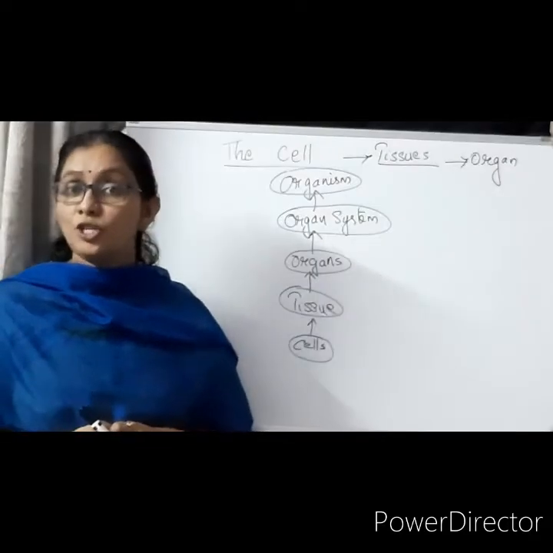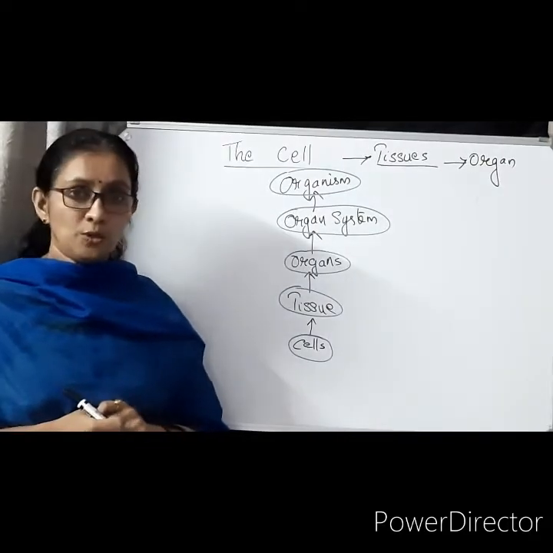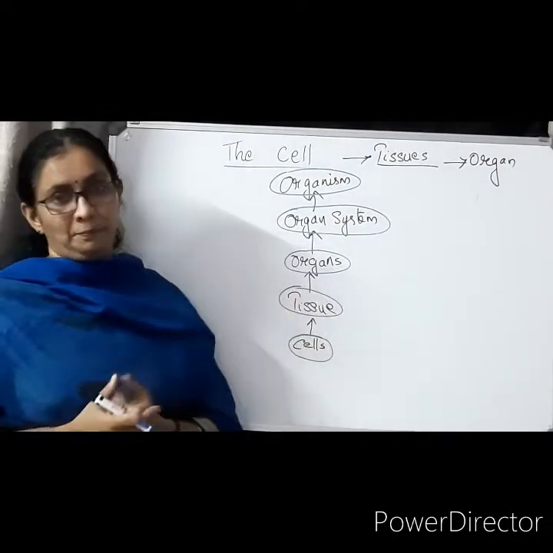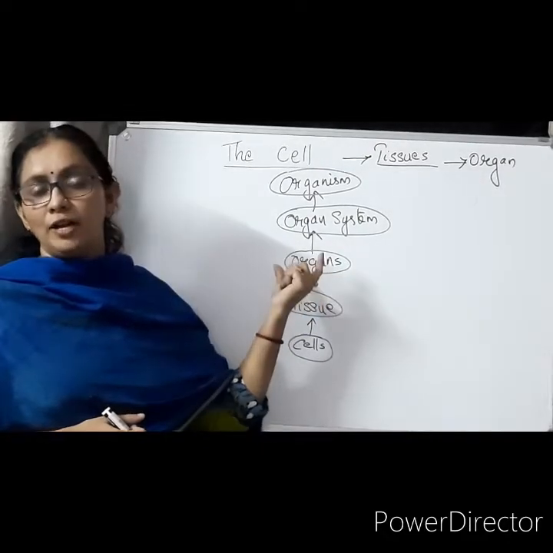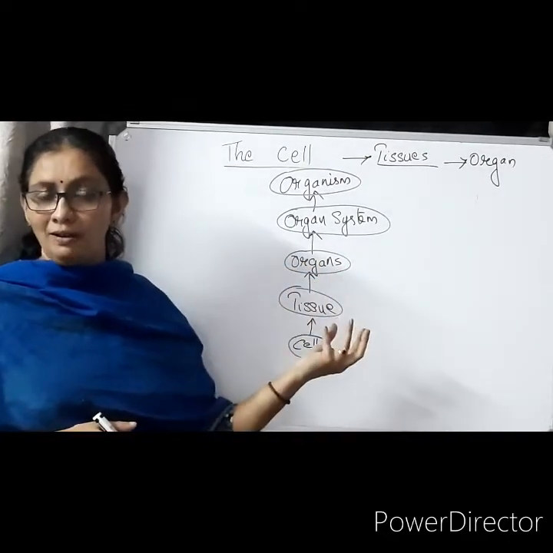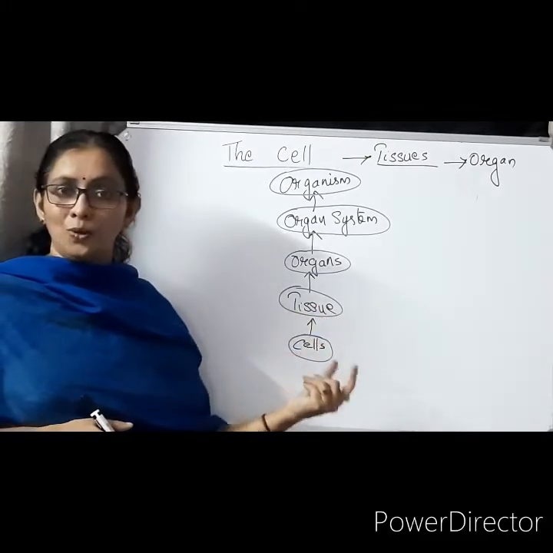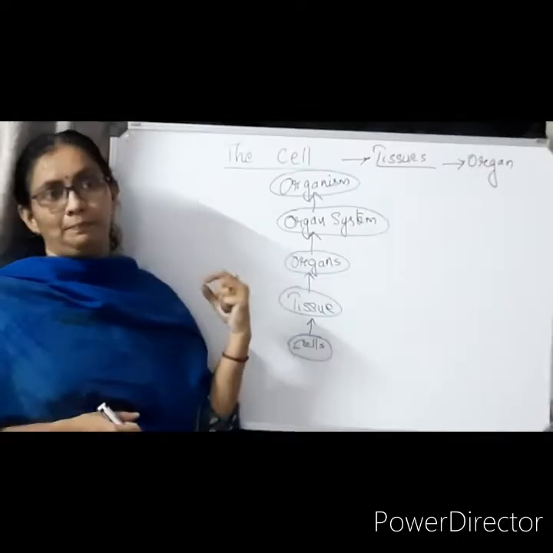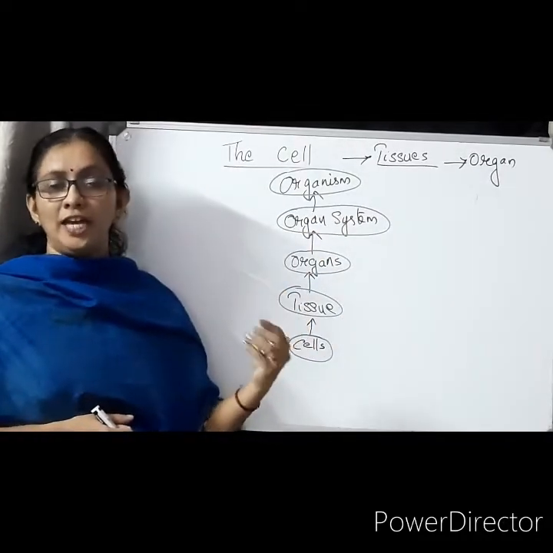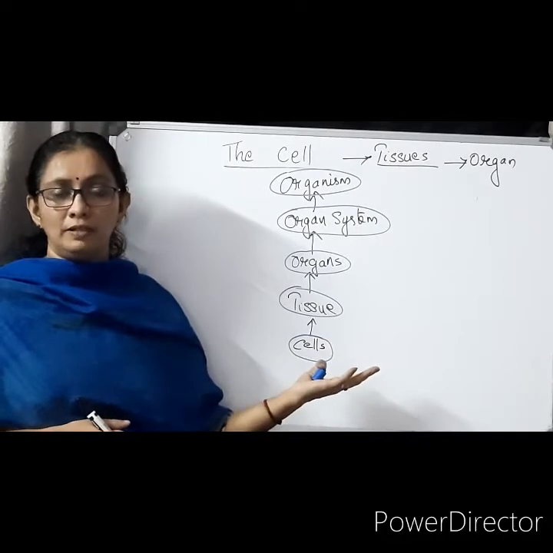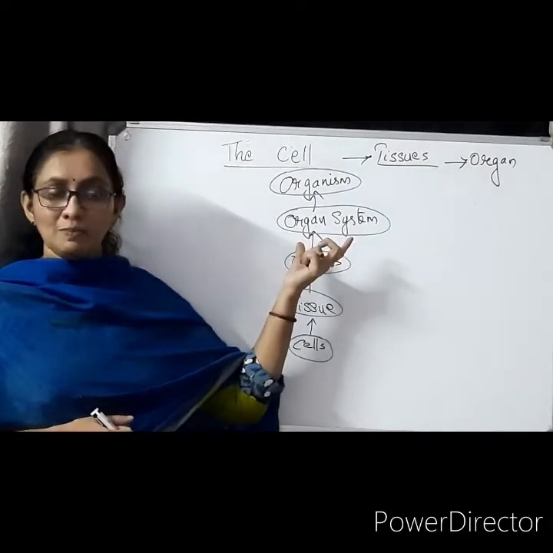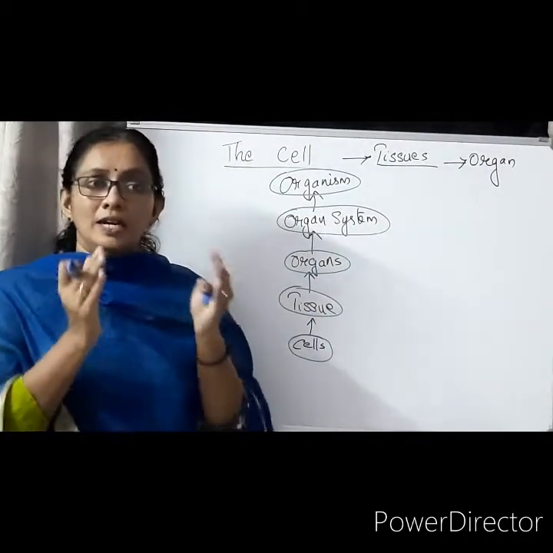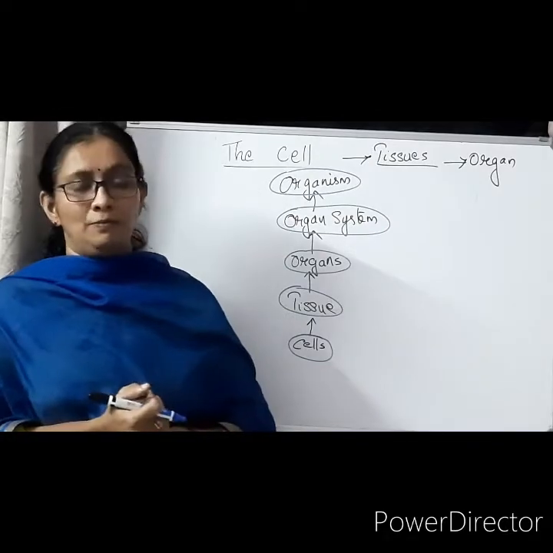You might have heard about tissue culture. Yes or no? Then many tissues join together to form an organ. Different organs in our body include the heart, the kidney and the lungs. Finally organs form a system, such as the circulatory system, endocrine system and nervous system. After arranging all these organ systems in a definite manner, an organism is formed.